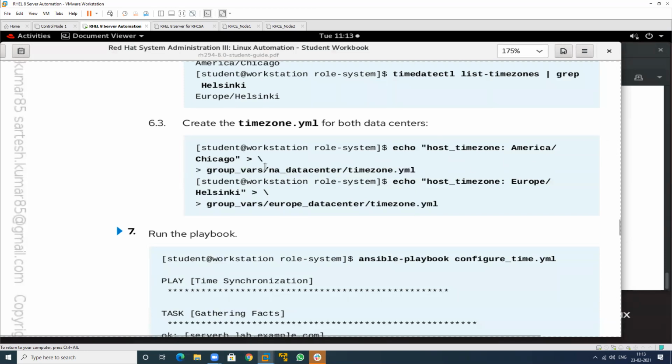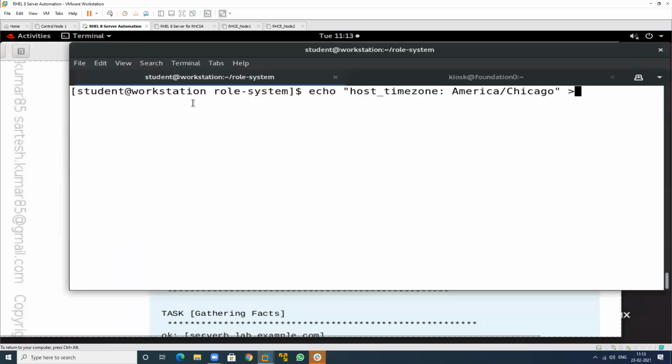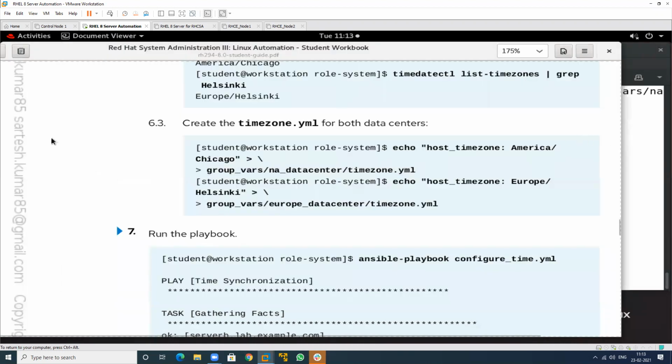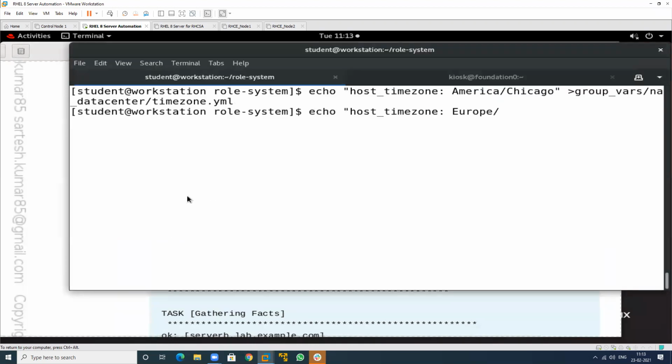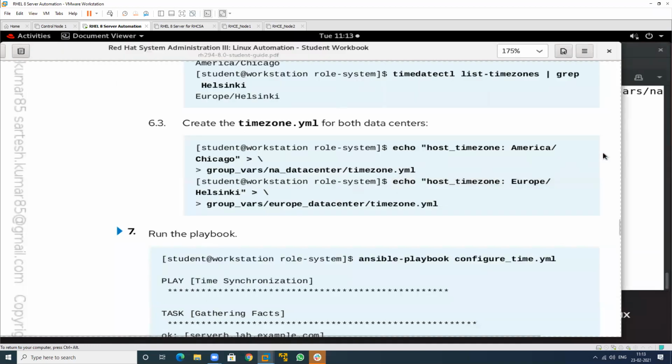So that is created in the NA data center folder. This is the folder that I have created earlier, and this is the name of your file. File means your playbook file. So just send this and create another file by using this particular name, and that is this one.